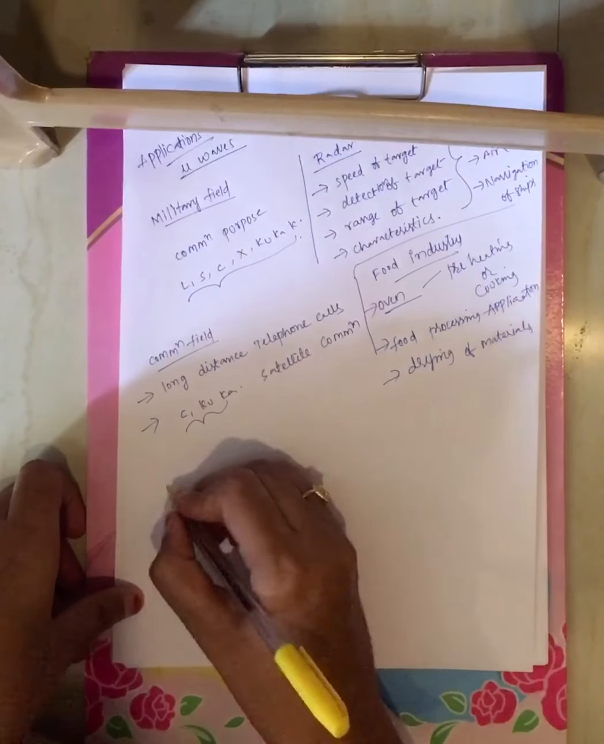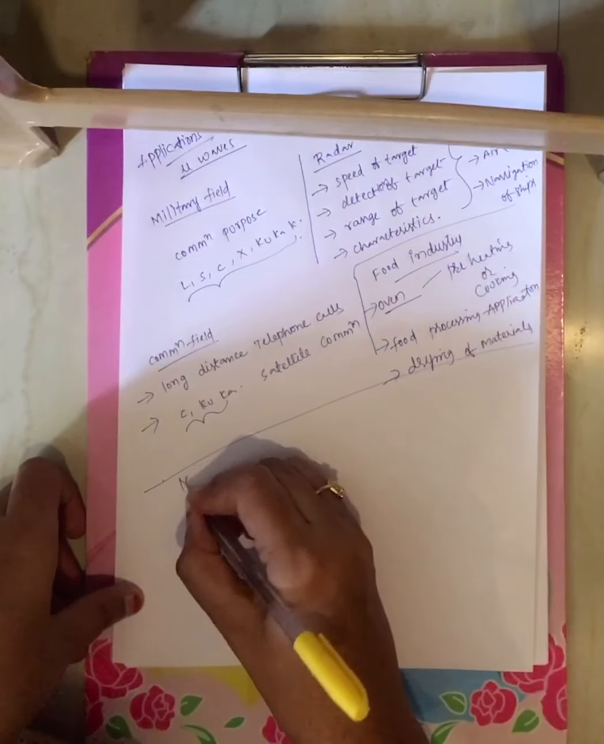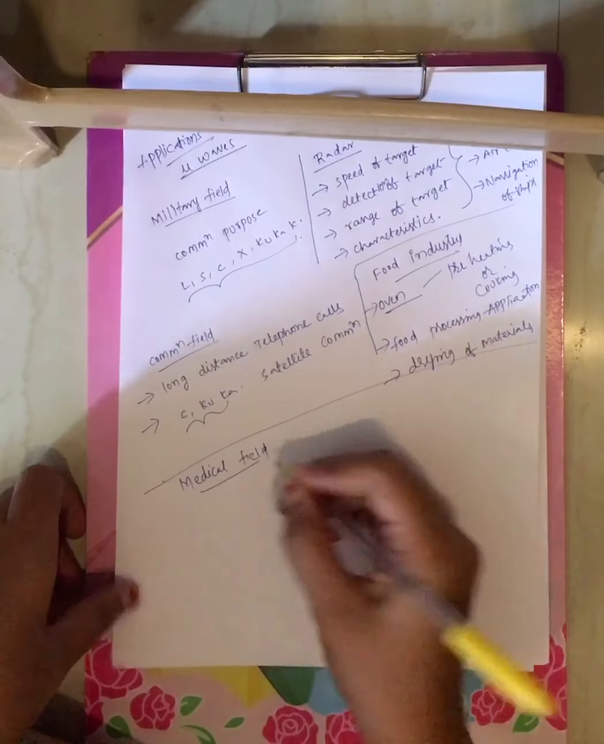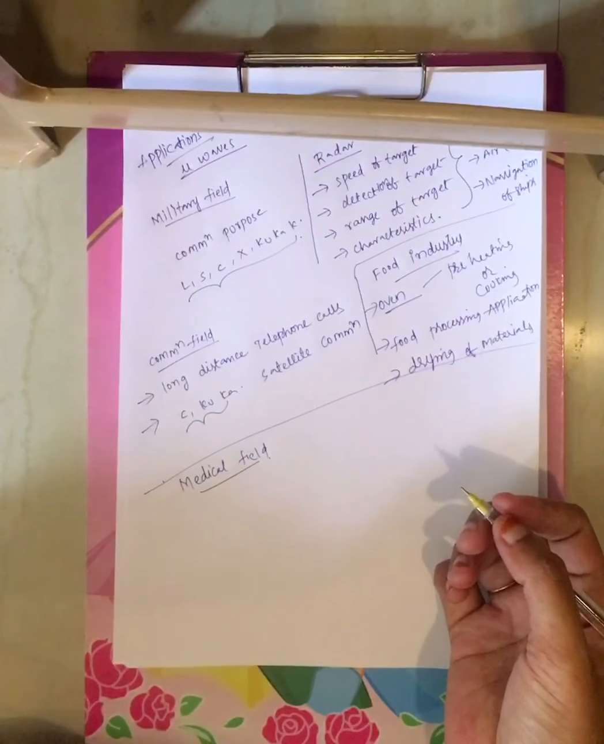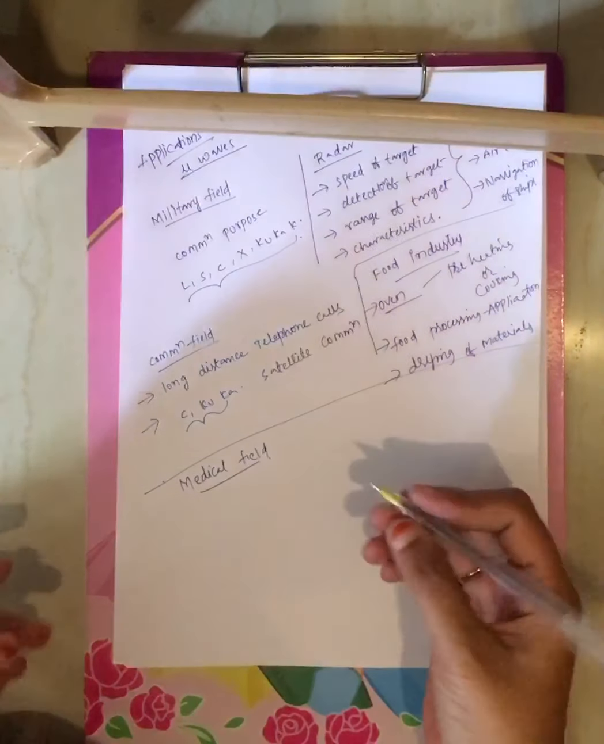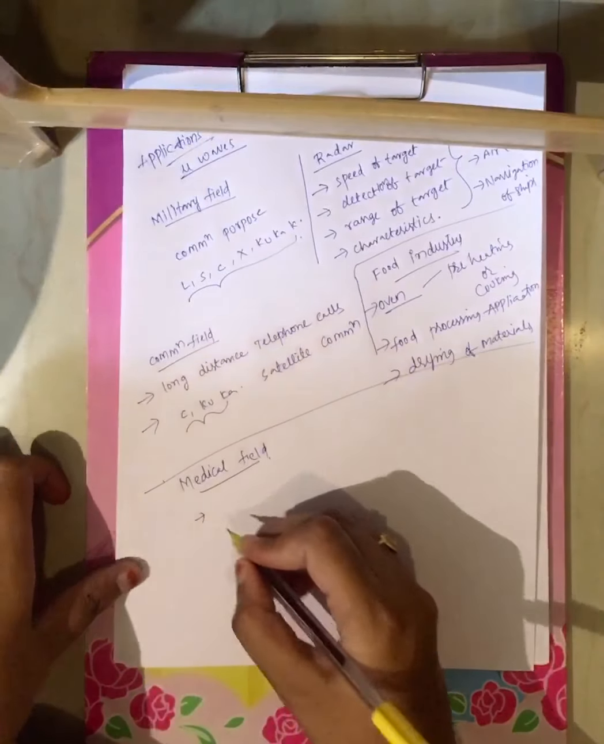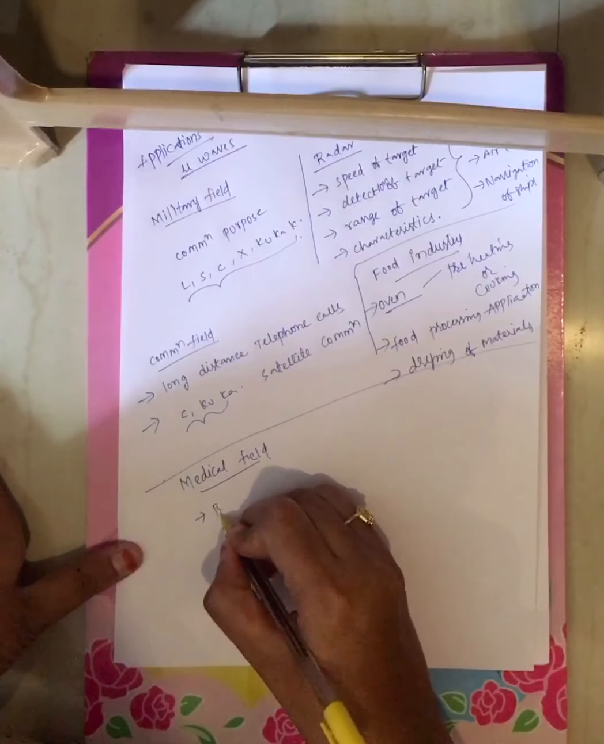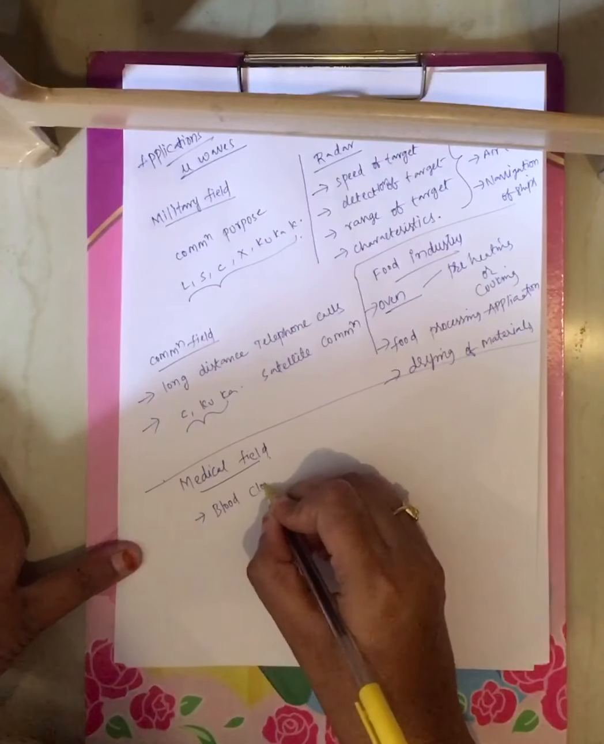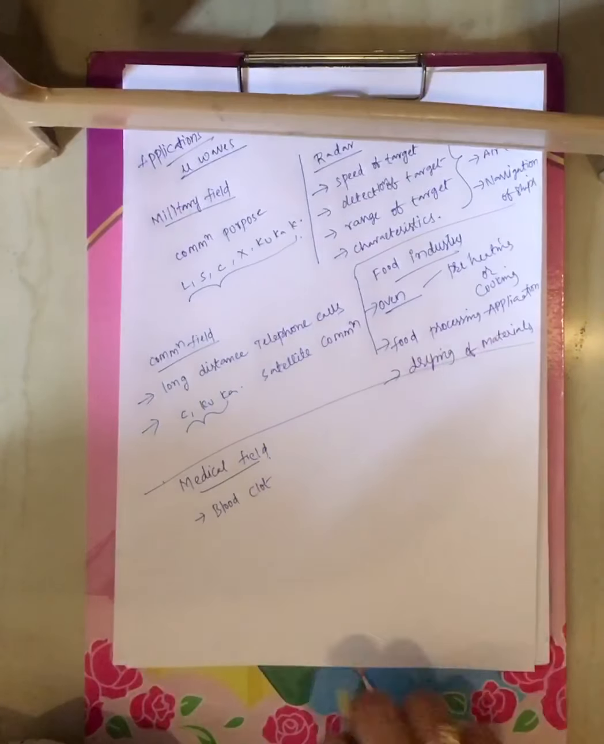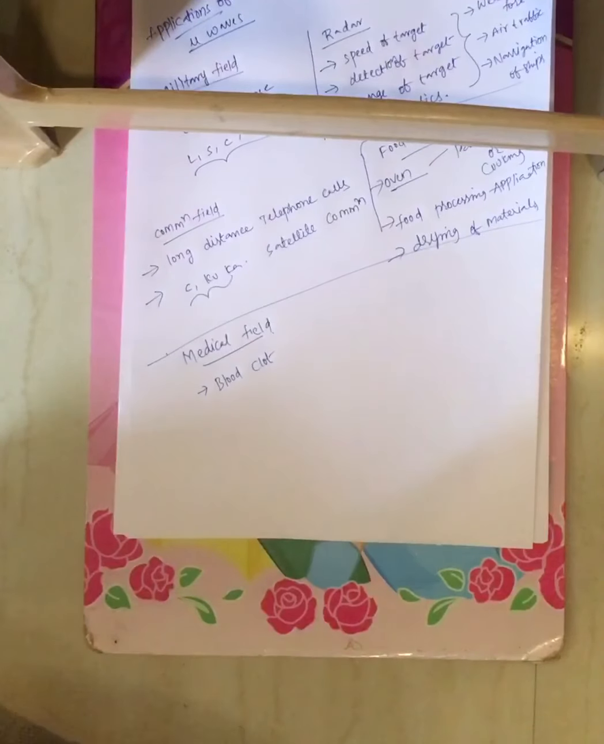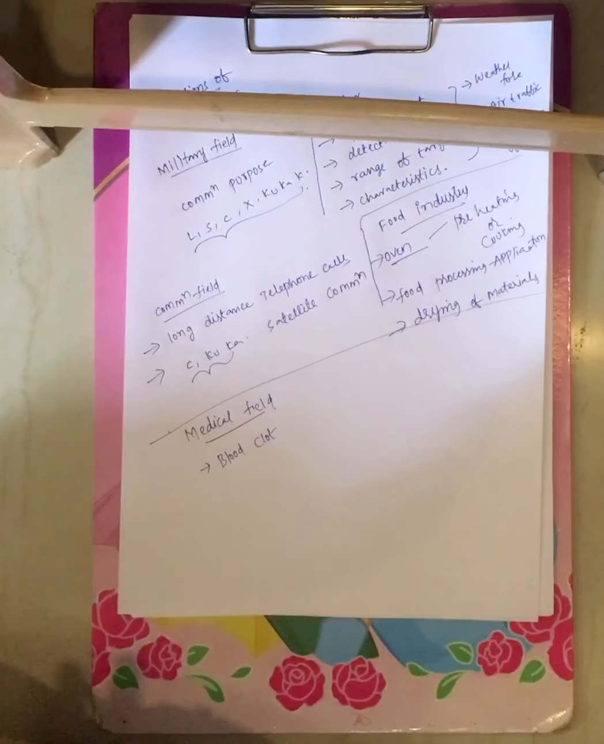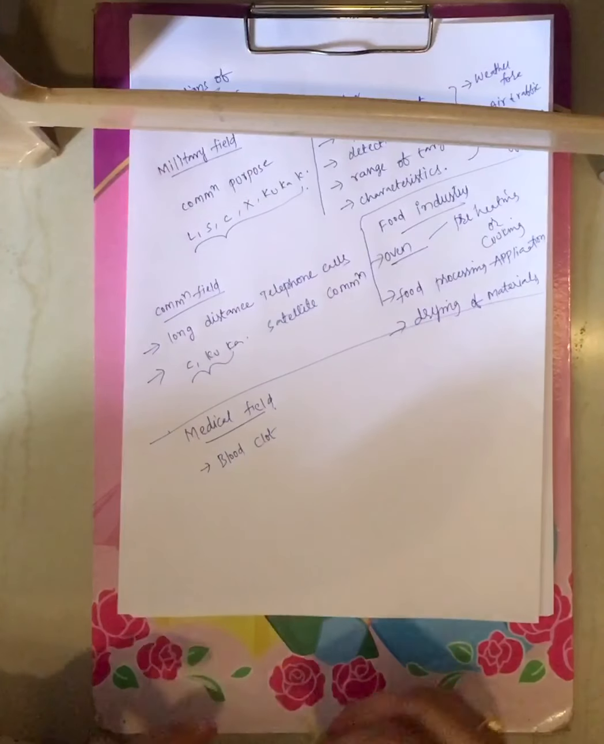Another field is the medical field, where microwaves are applied. Let us see the applications of microwaves under the medical field. One application is blood clots. If there is any blood clot present in the human body, it can be identified and cured using microwaves.